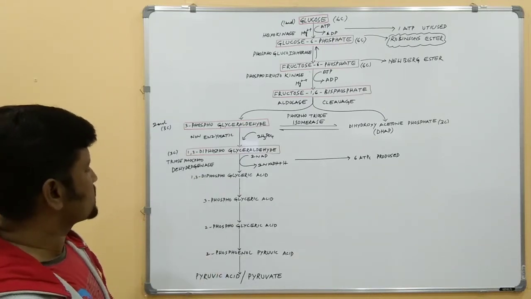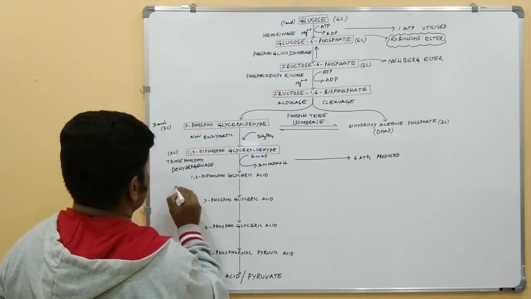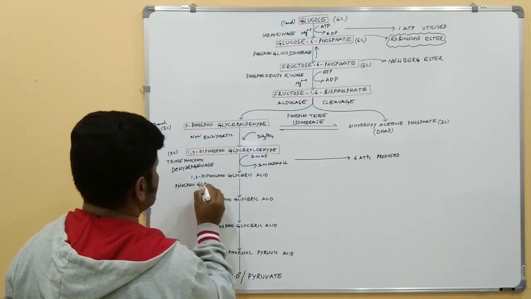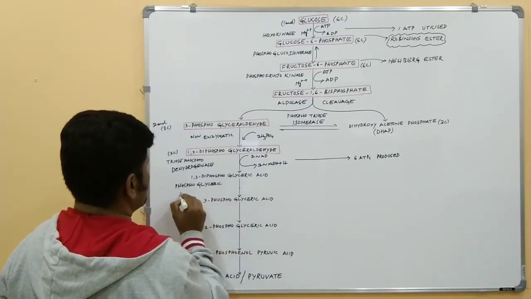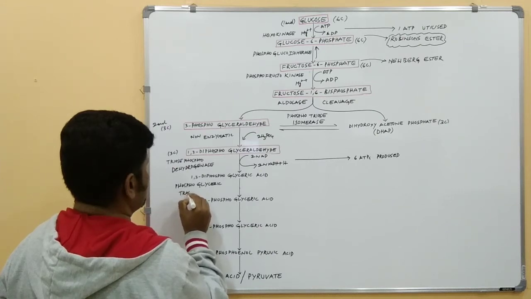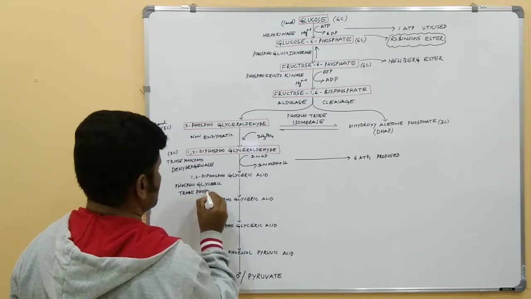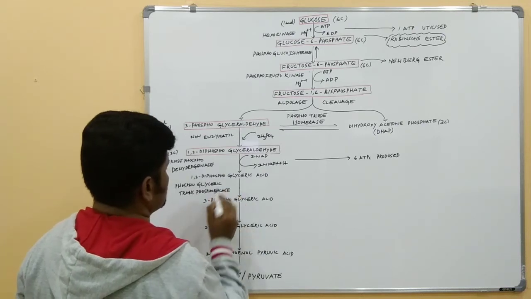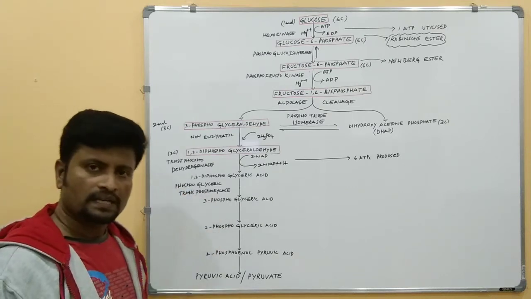This reaction is catalyzed by the enzyme called phosphoglyceric transphosphorylase.